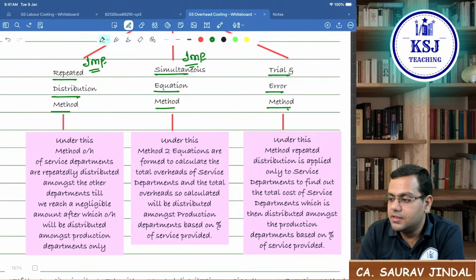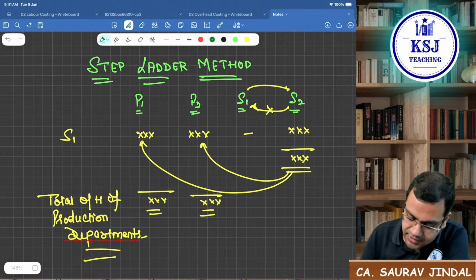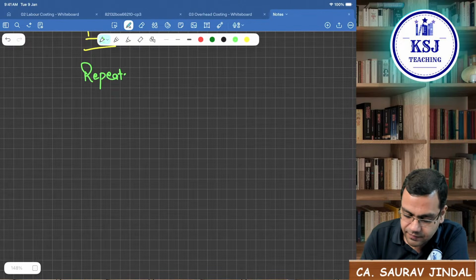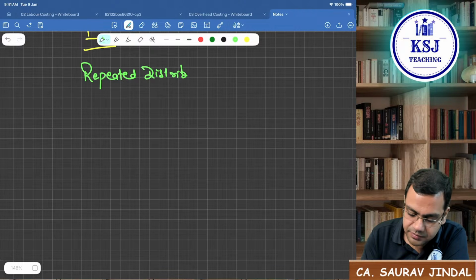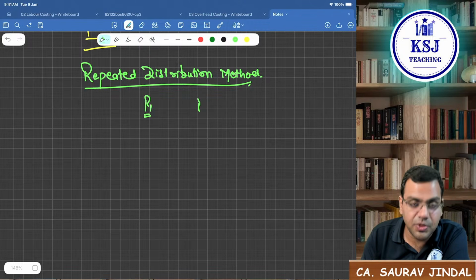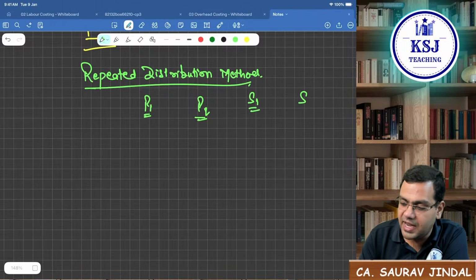What is this repeated distribution method? I'll take the repeated distribution method first. In the repeated distribution, we have production departments P1, P2, and service departments S1 and S2.